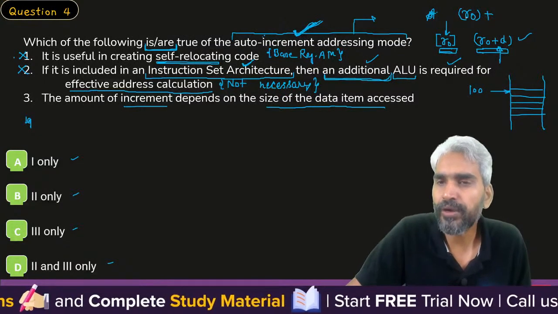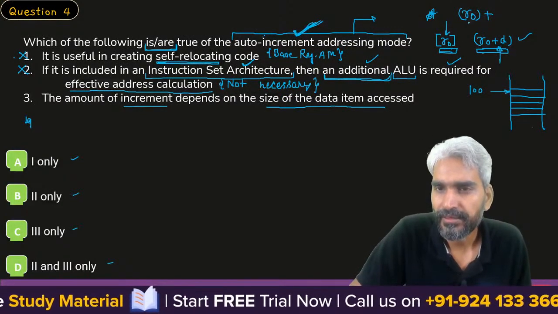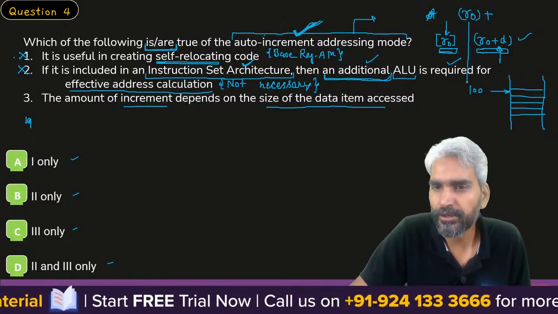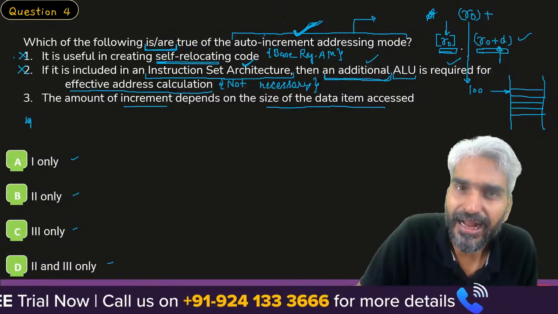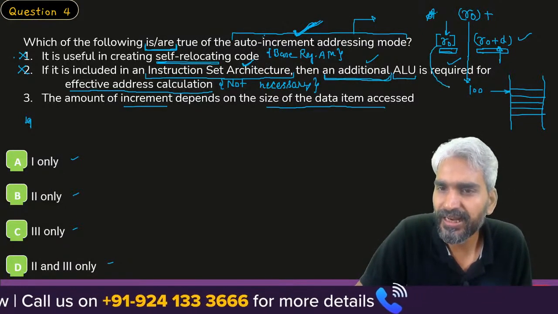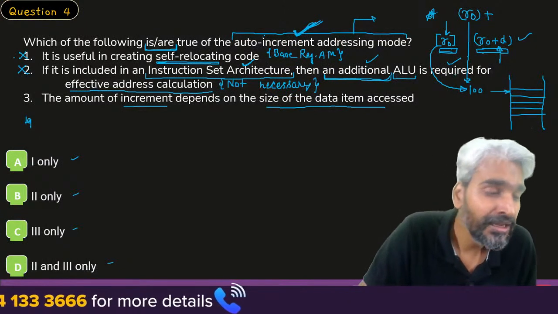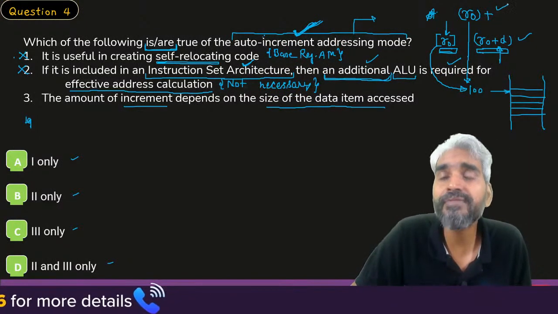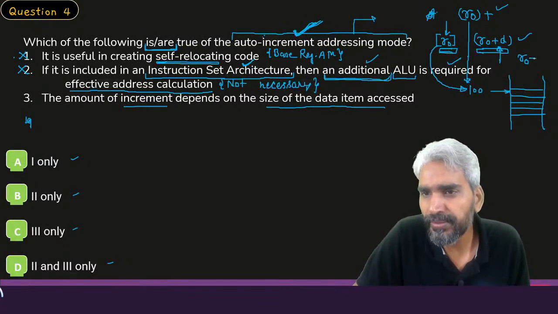Register R0 initially contains the value 100. Let's assume R0 is pointing to this value 100. So I'll access the content of register R0, which is nothing but 100, and we get our first effective address. After that, we'll increment the value of R0. If we simply say R0 becomes R0 plus 1, then the next address will become 101.